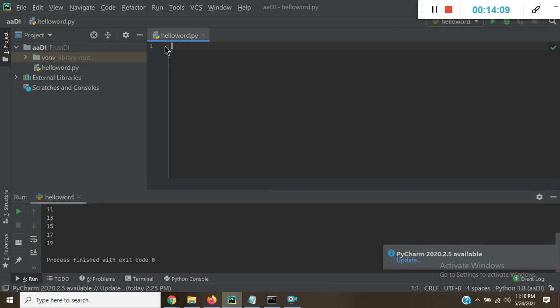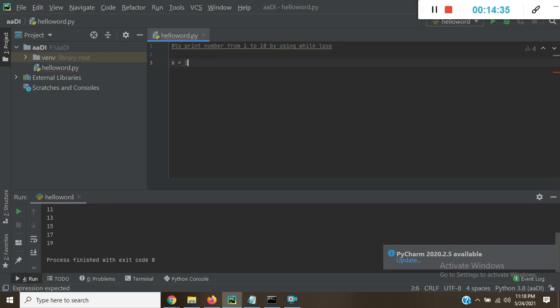Suppose we want to print numbers from 1 to 10 by using a while loop. So how can we print?